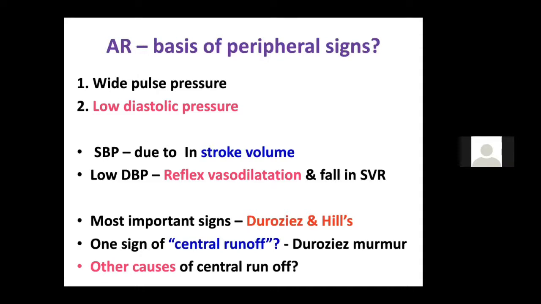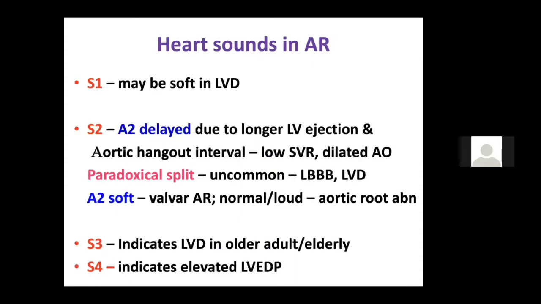Why is systolic high? Due to high stroke volume. Why is the diastolic low? It is because of the reflex vasodilatation and fall in SVR. So these are the mechanisms of low diastolic pressure in a patient with aortic regurgitation. The most sensitive sign remains the Duroziez sign and not the Hill sign. The Hill sign can have many other causes, whereas the Duroziez sign doesn't have any other causes apart from aortic regurgitation.